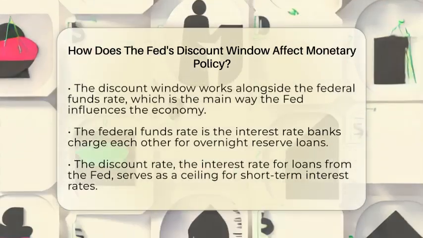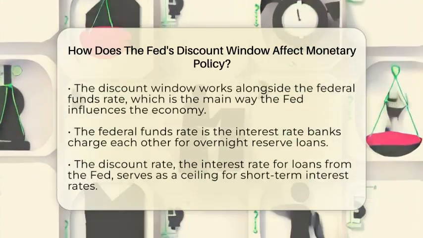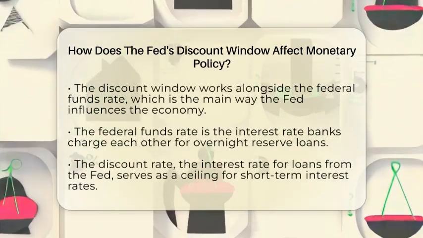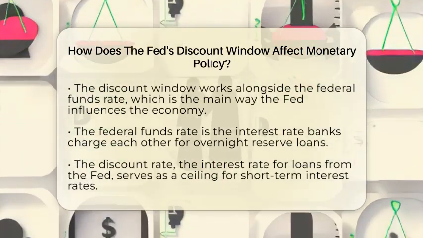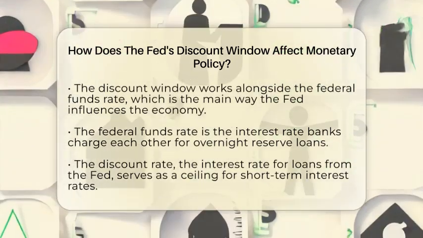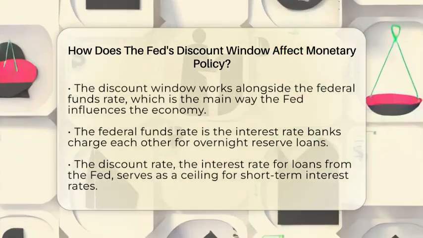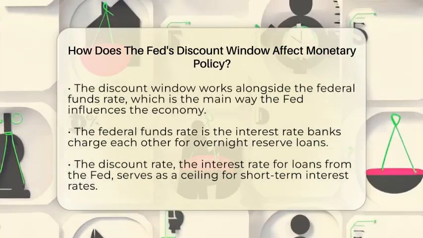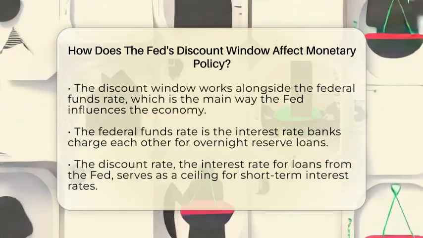The Fed sets a target range for this rate to control overall borrowing costs and economic activity. The discount window's interest rate, called the discount rate, acts as a ceiling. Banks usually won't borrow from other banks at a higher rate than what they can get from the Fed. This helps keep short-term interest rates stable and close to the Fed's target.